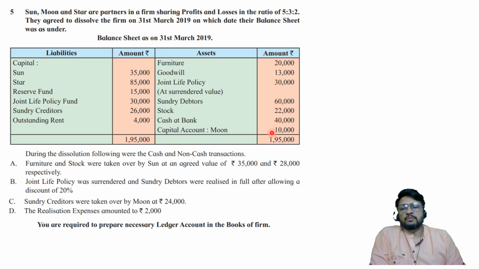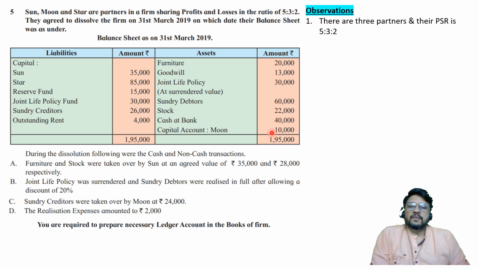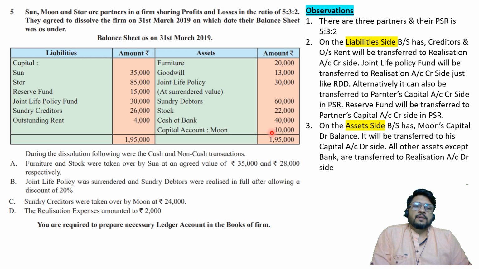So let us make some other observations also, whatever are necessary to keep in mind while we are solving the problem. First one, there are three partners and their PSR is 5:3:2. So there is no equal PSR, but PSR is already given. Next one, on the liability side, the balance sheet has creditors and outstanding rent. They will be transferred to realization account credit side because they are liabilities.